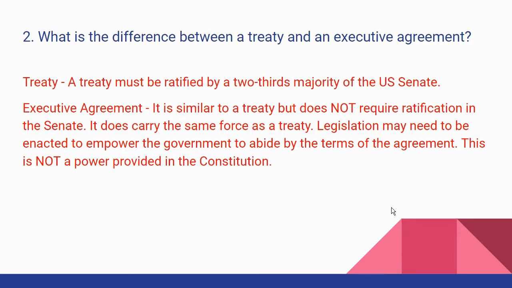I want to say, this is not a power provided in the Constitution. This is something that the presidents have taken upon themselves because they don't want to go through the process of getting something ratified in the Senate, and because it's hard to get 2/3 of the senators to agree on anything. And so it's easier just to do an executive agreement. And then if they need to pass a law to make it happen as an executive agreement, it only has to be a simple majority.